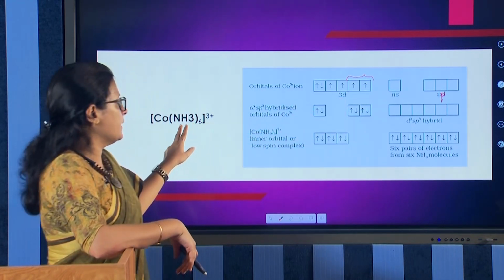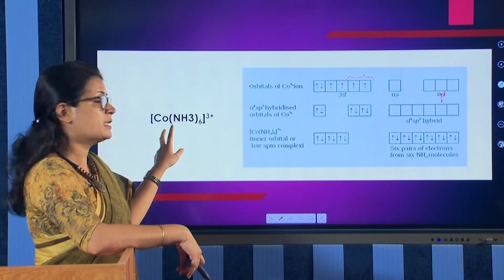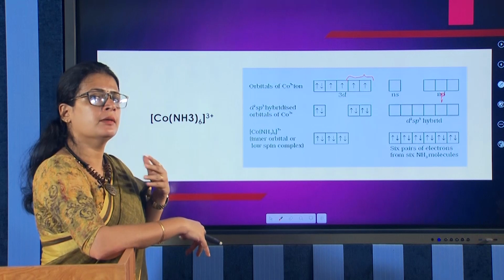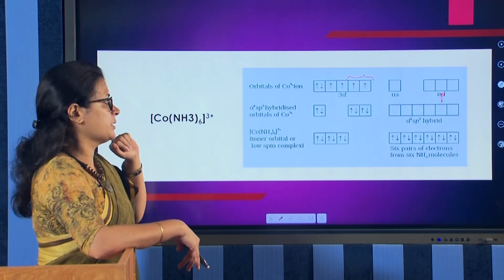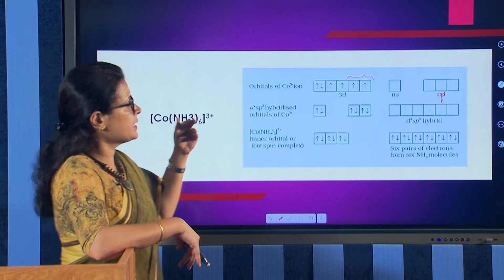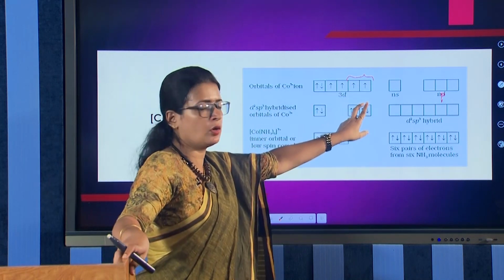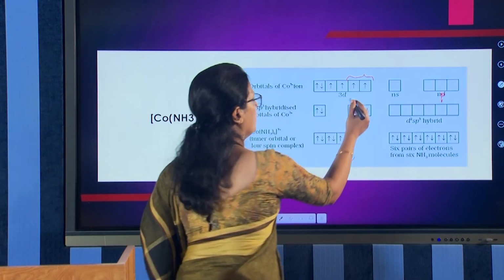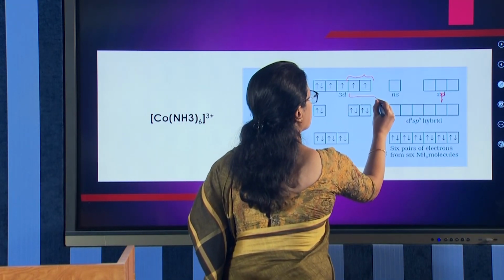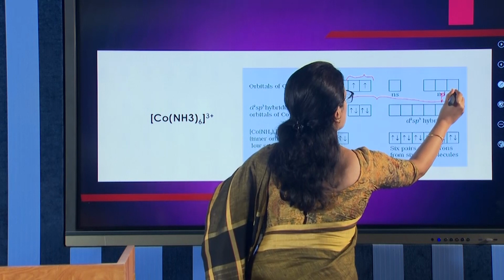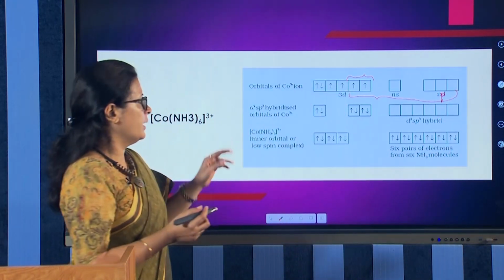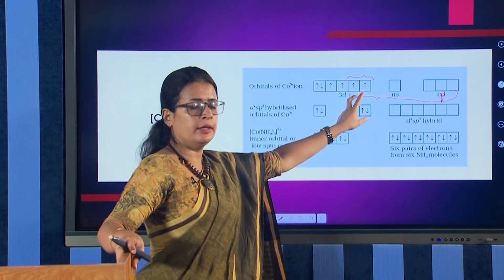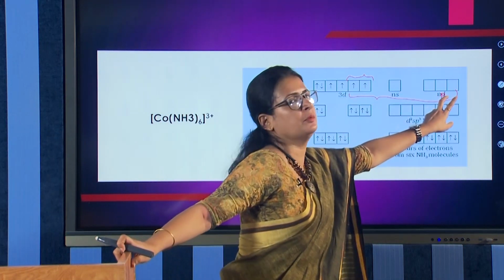Now, 2 d orbitals, the s orbital and the np orbitals are free. How many ligands are there? 6 ammonia ligands are there. So, 6 hybrid orbitals should be provided by this cobalt atom. 6 means 2 from the d orbitals already there, 1 from s and 3 from p: 1, 2, 3, 4, 5, 6. So, in total there is d2sp3 hybridization: d2 means 2 from the d, 1 from the s and 3 from the p.